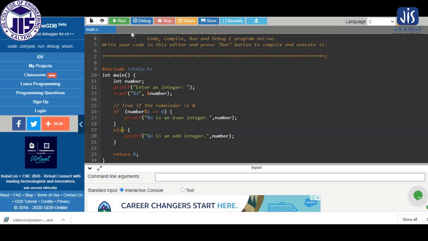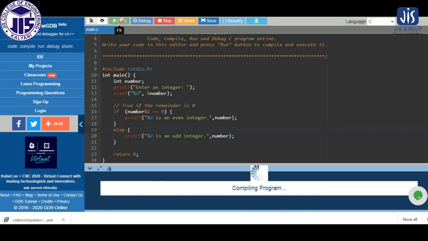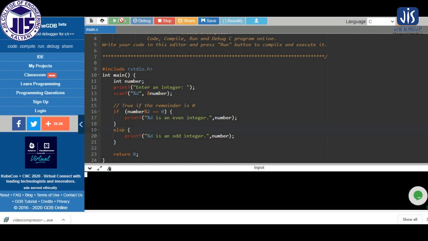Here you can see. Now let us run the program. Now it is asking for an integer to enter. So if I enter 78, so 78 is an even integer. So what happens for this value of 78?